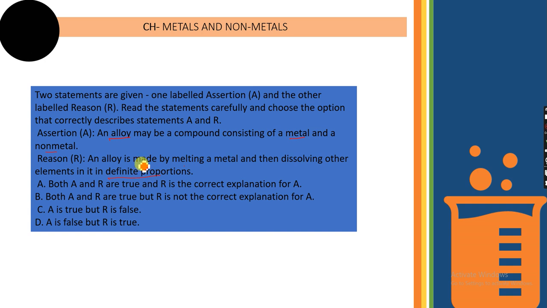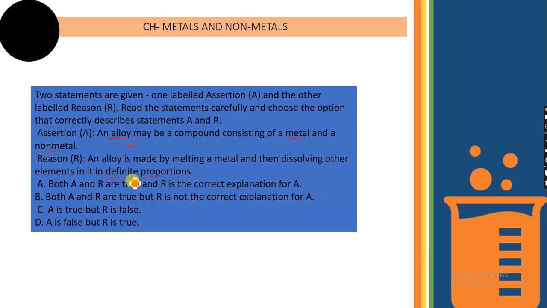So what is an alloy? An alloy is a mixture. It can be between different metals, or between metals and non-metals. So it is not specific that a metal and a non-metal have to be there. So the assertion is wrong. It can be a mixture of more than one metal, more than two metals also, three metals also. So this assertion is wrong.